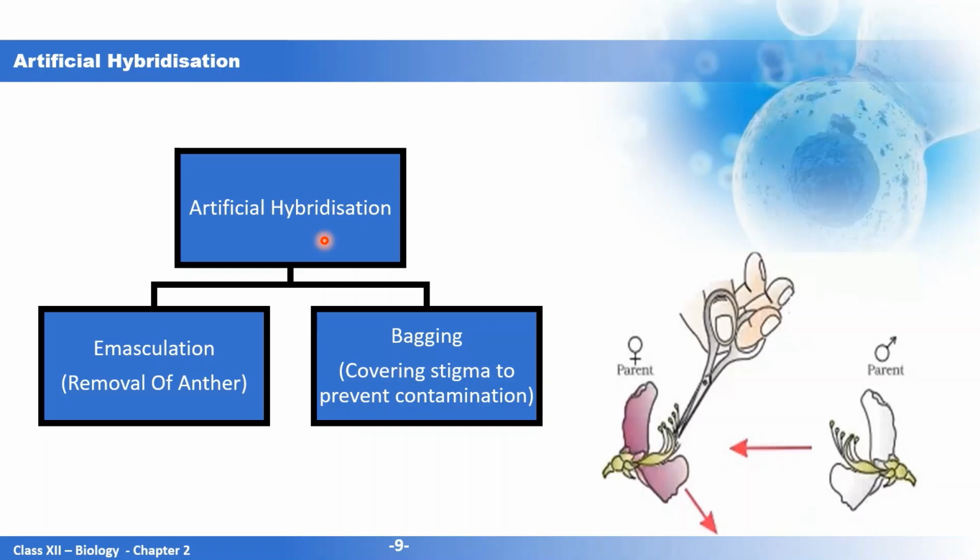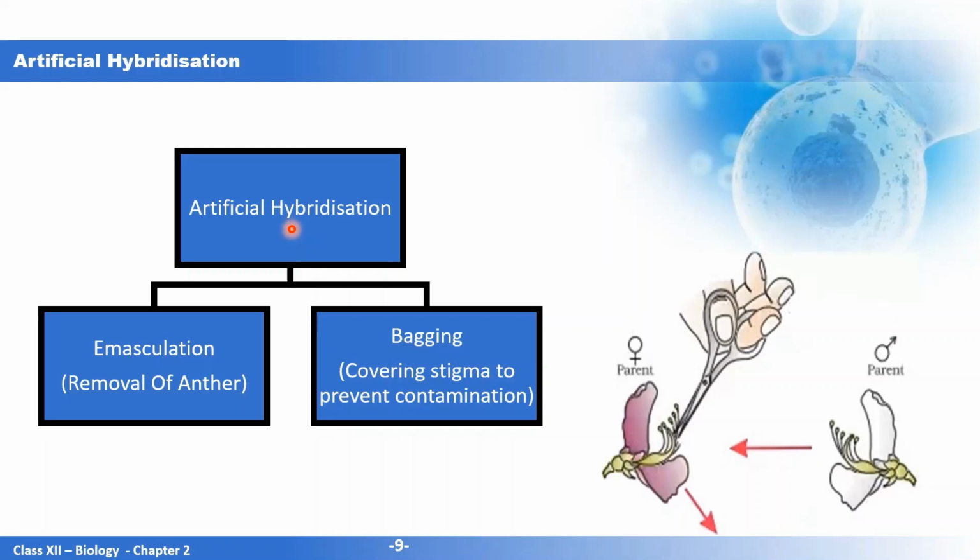Now what is artificial hybridization? It is a technique which is used to improve the quality of crops with desired characters. Suppose there are two plants. One is a disease resistant plant, one is a high yielding variety. Now the crop breeder wants to bring both these qualities in the progeny, so that the progeny will be of superior quality.